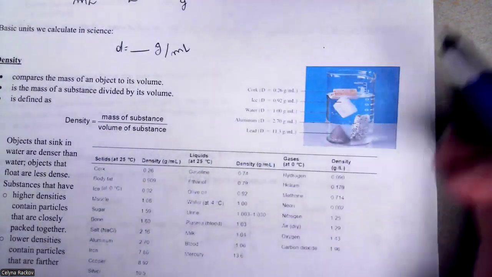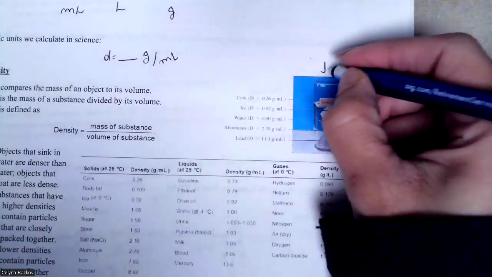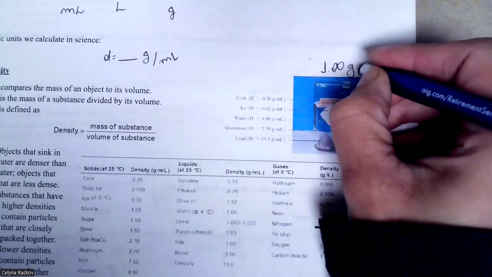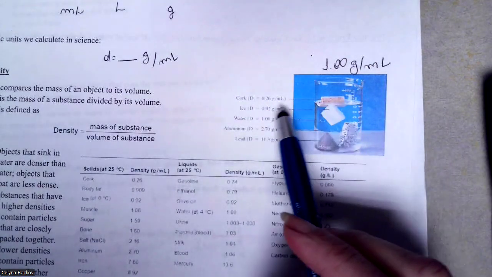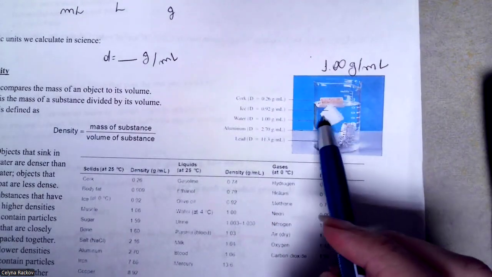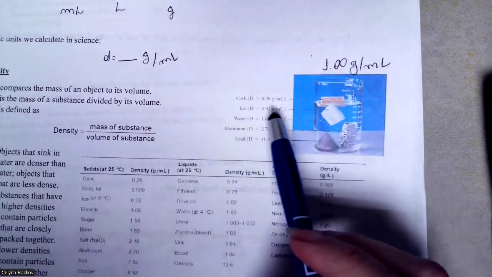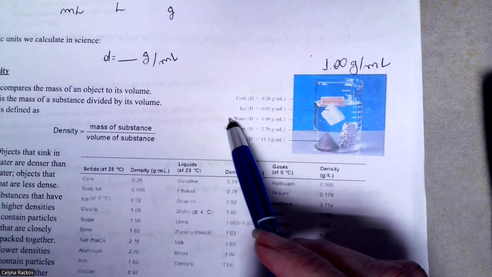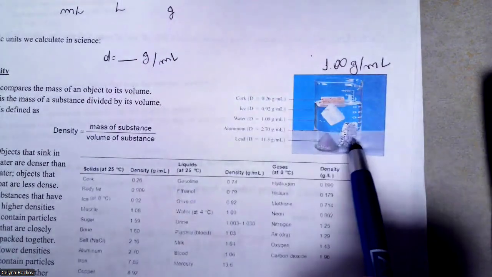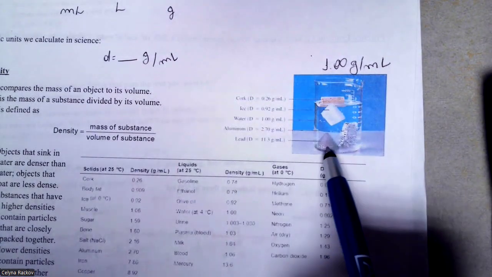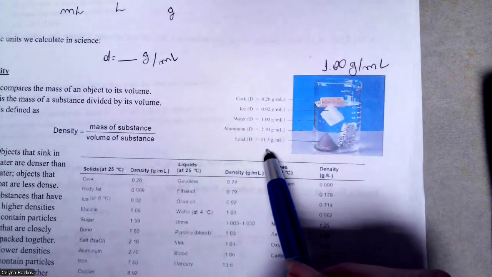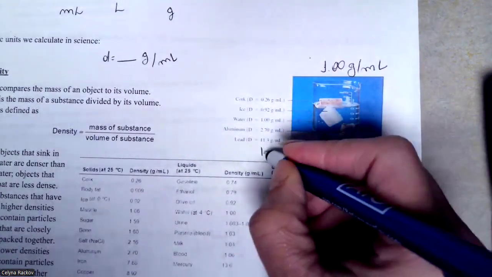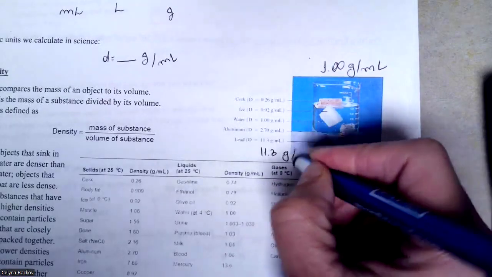The water, right, has a density around, for example, 1 gram per milliliter. And you have here in this beaker water, right? The objects here that have lower density than water are floating. For example, the cork, the ice. The water here is 1, and the lead here is on the bottom because it has higher density than water, in this case 11.13 grams per milliliter.